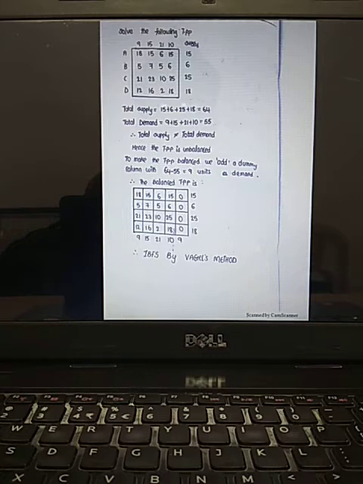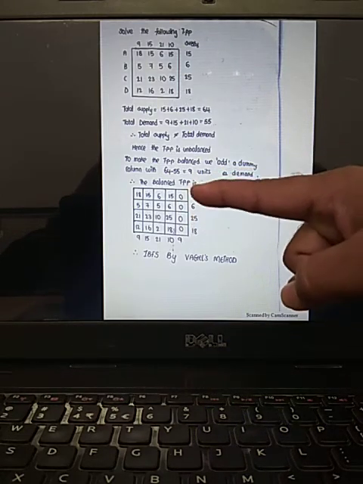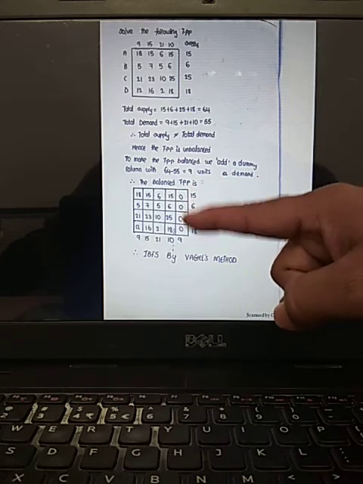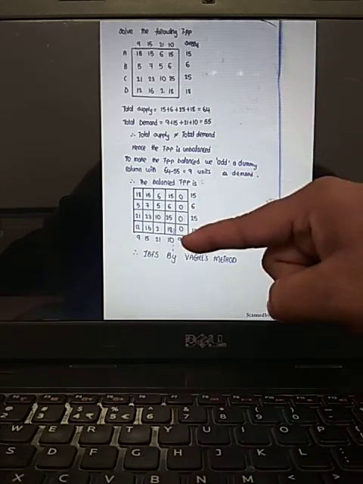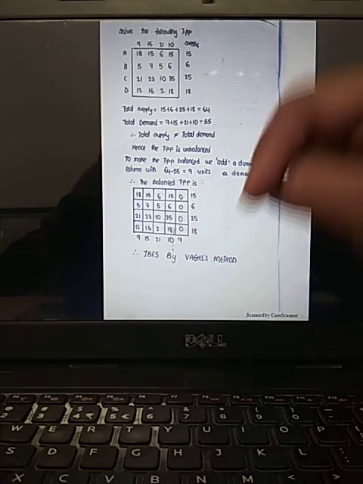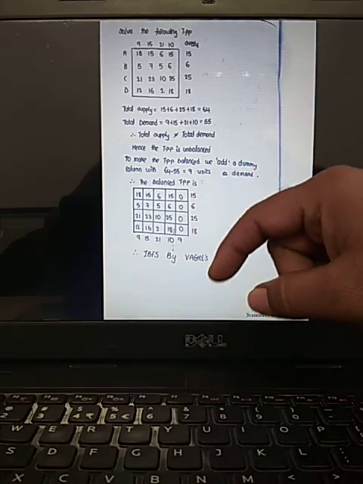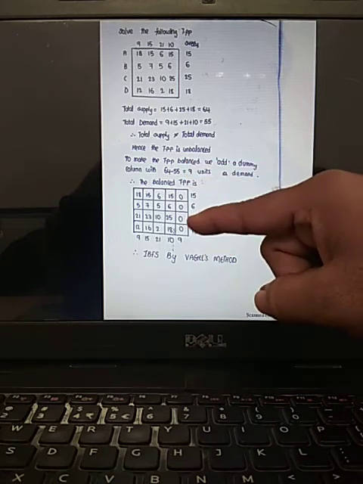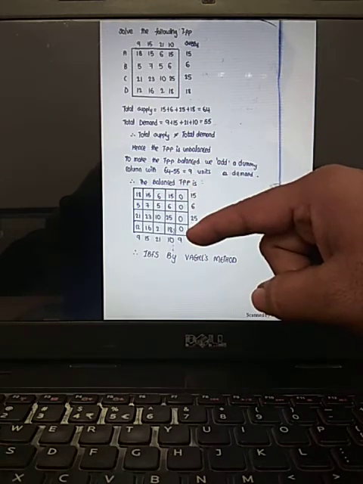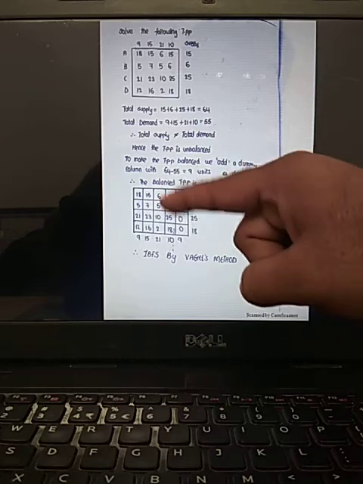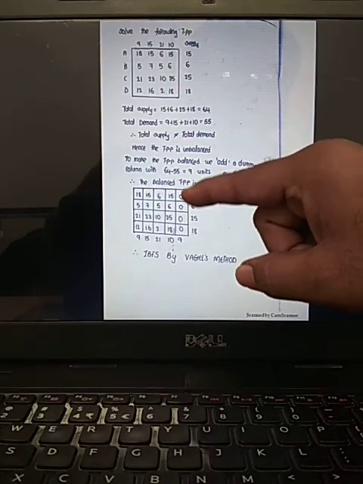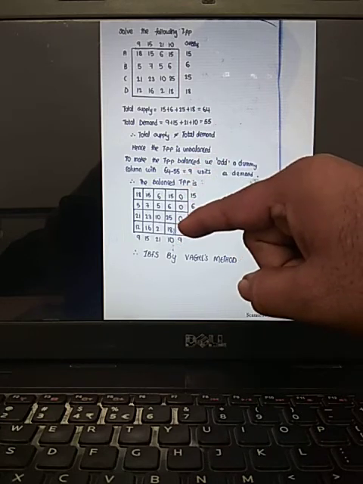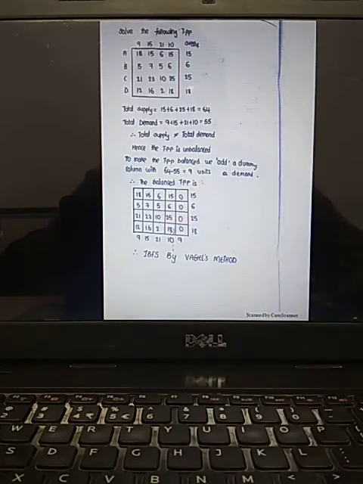Demand values represent columns. Now here, if you see, the column has been added with what value? An ineffective value, all zeros. And what is the difference? 64 minus 55, which is 9. Be careful. Now you'll be wondering whether you need to add this column or row at the end only. Need not be. If you want, you can add it in between also. But generally, the thumb rule is that the dummy row or dummy column will be added at the end.